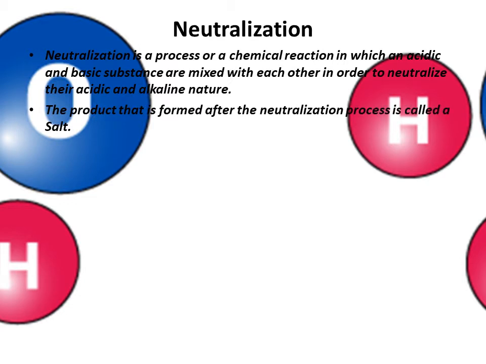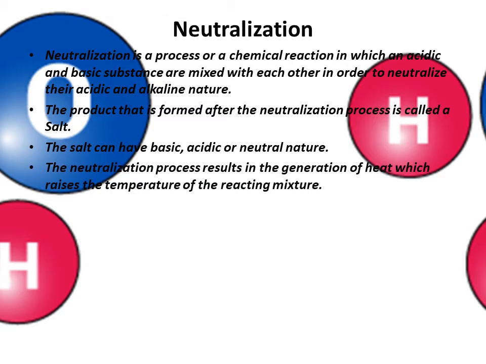The product that is formed after the neutralization process is called a salt. After the process of neutralization, salt is formed. Salt can have basic, acidic or neutral nature.